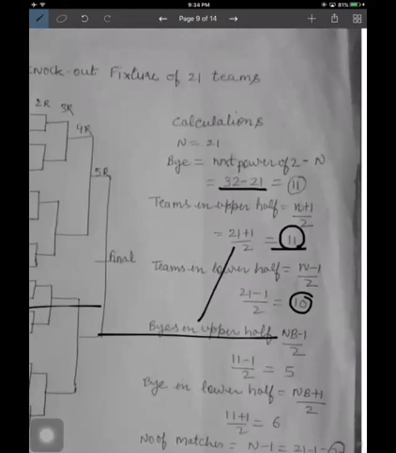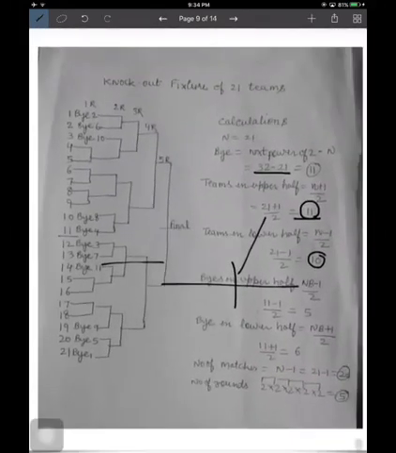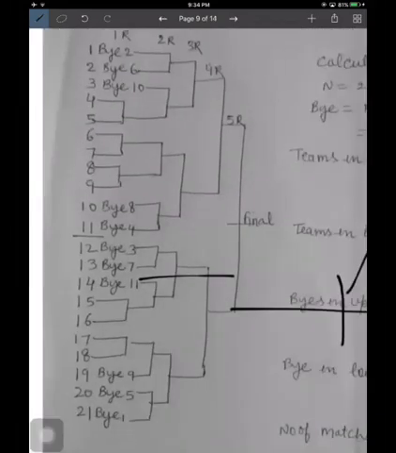Number of byes in the upper half, as you can see, is 5. In the lower half, 6 byes. The number of rounds is also calculated. Now see the fixtures part, how we have distributed the byes. Bye number 1 here at 21. Bye number 2 on the top. Bye number 3. Please find out where bye number 3 is. Yes, on the top of the upper half. Bye number 4 here.